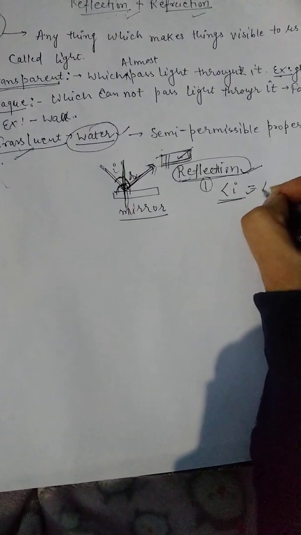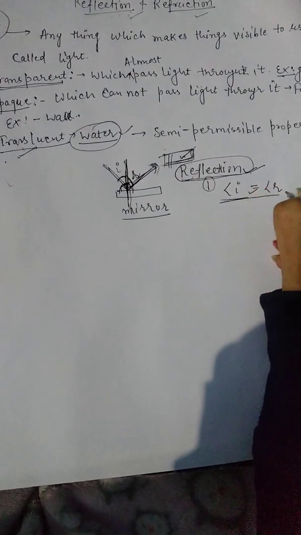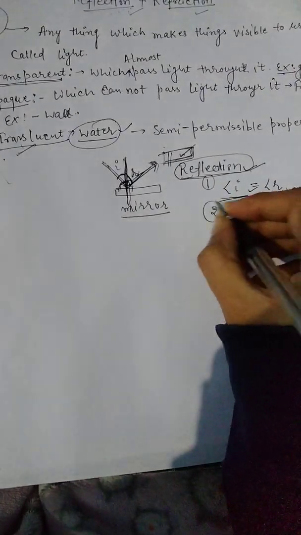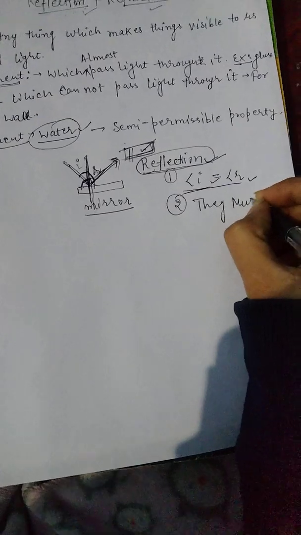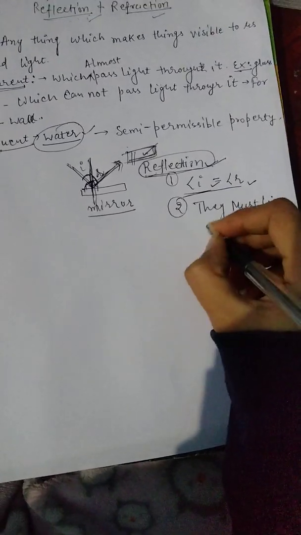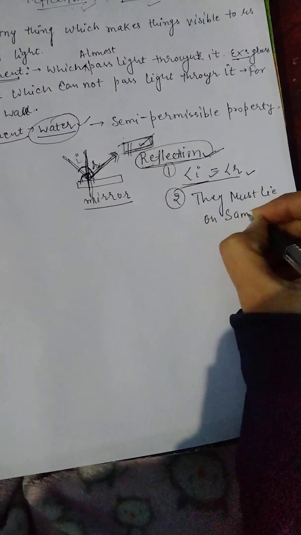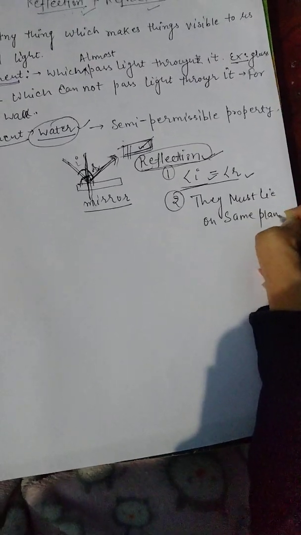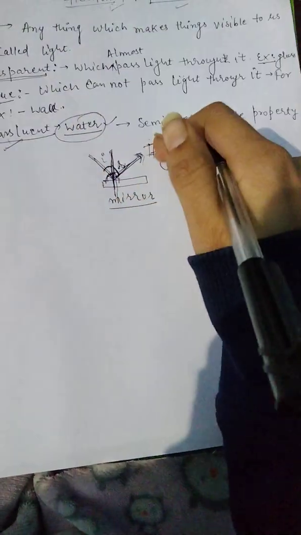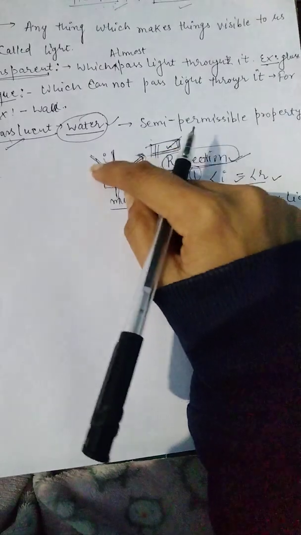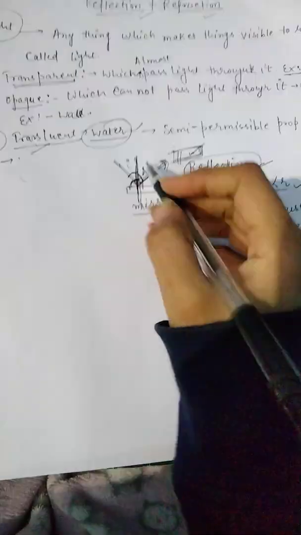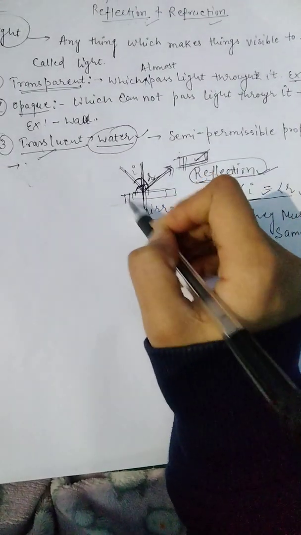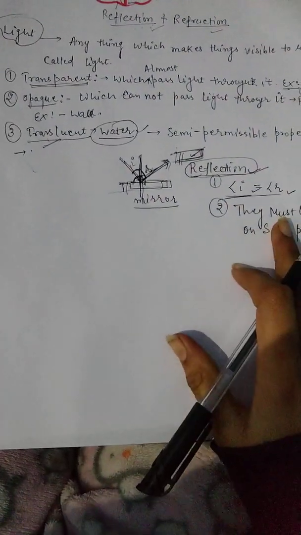That is, the first condition is angle i is equal to angle r, and the second condition is they must lie on the same plane. What is a plane? A plane is on the same surface, same area, same side, same object. These are the conditions of reflection.